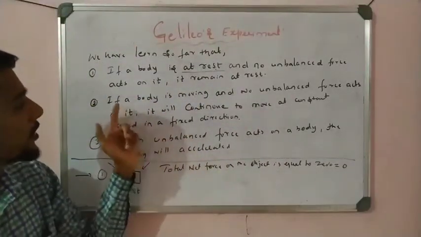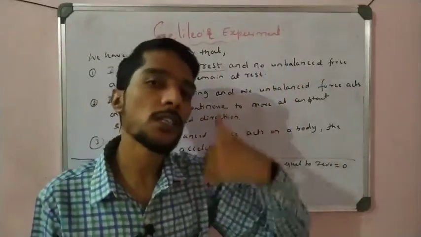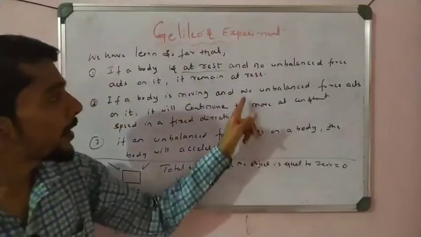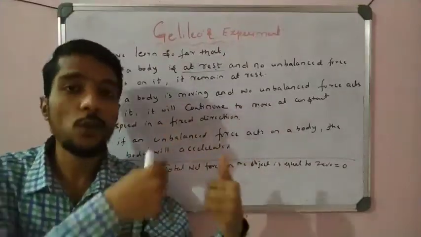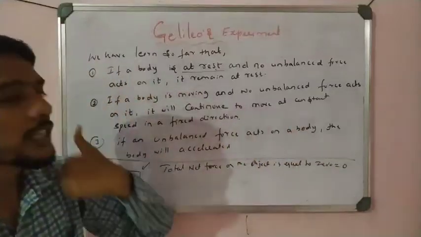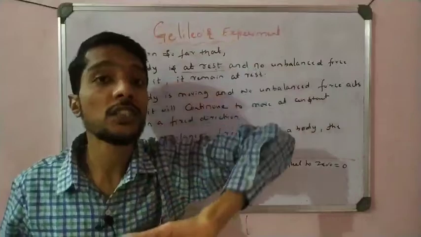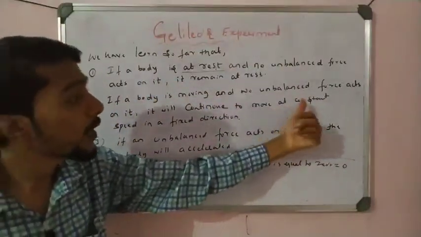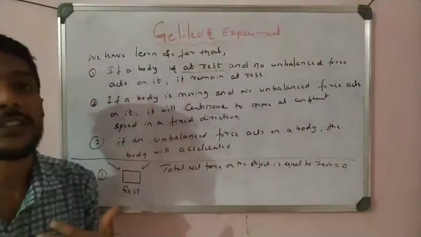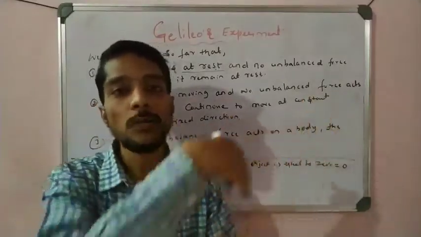Okay, and the second point says, if the body starts to move, for example you apply a force and the body starts to move, what happened? There is no unbalanced force, meaning there is no frictional force and no opposing force, there is nothing. So the body is continuously moving, it never stops, covers infinite distance and moves with a constant speed and a fixed direction. So that is the second. If a moving object has no force applied, the object is continuously moving.